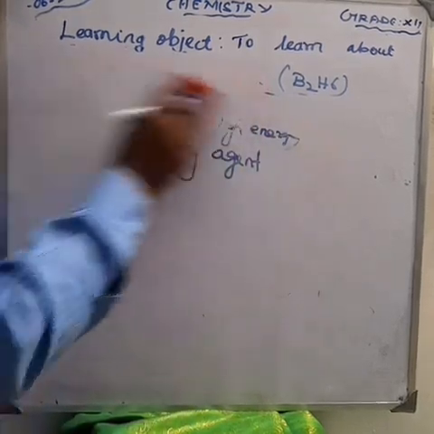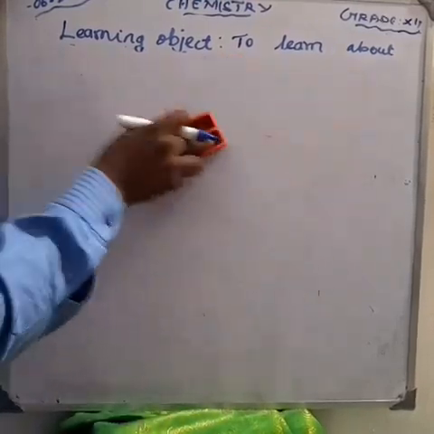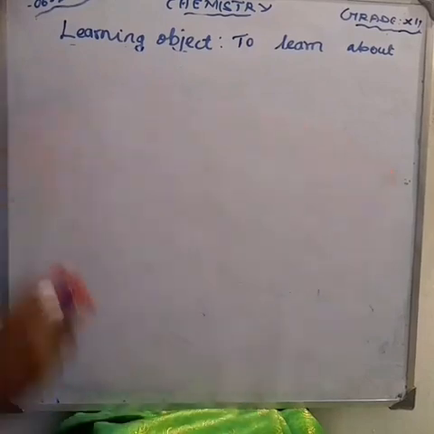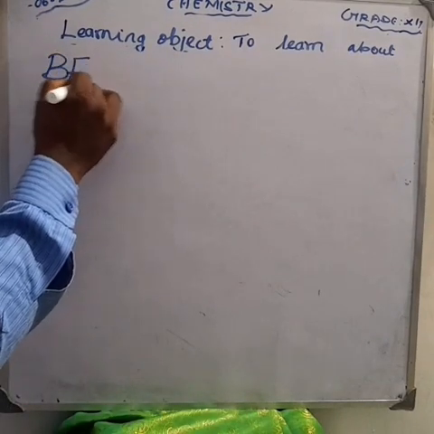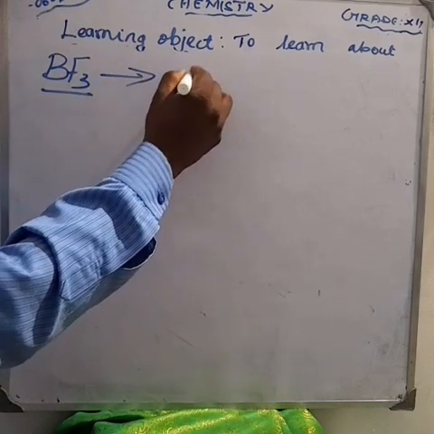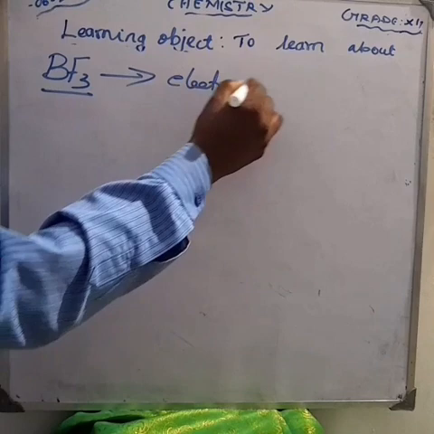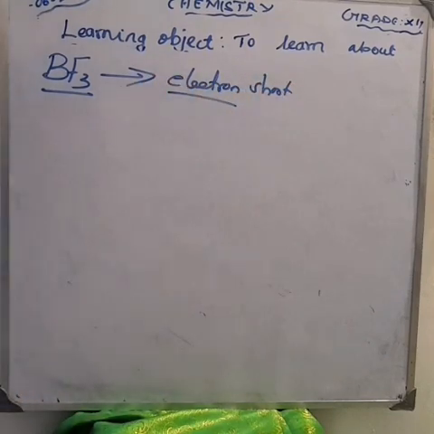Boron trifluoride. What about boron trifluoride? It is also one of the electron deficient compounds. Electron shortage. Am I right? Electron deficient compound. How is boron trifluoride prepared? Before that, what is the formula of boron trifluoride? BF3. This is the formula for boron trifluoride.